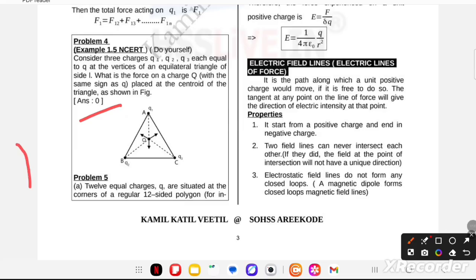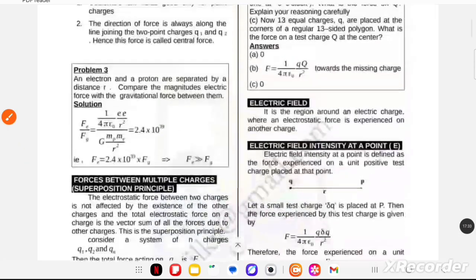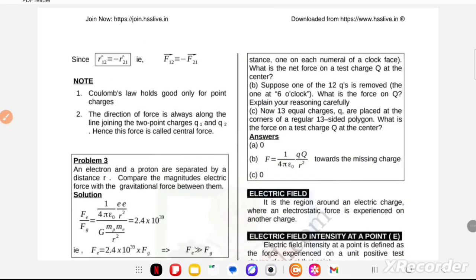12 equal charges q are situated at the corners of a regular 12-sided polygon, one at each numeral of a clock face. What is the net force on a test charge q at the center? Now question B, suppose one of the 12 q is removed, the one at 6 o'clock. What is the force on q? Explain your reasoning carefully. Now C, now 13 equal charges q are placed at the corners of a regular 13-sided polygon. What is the force on the test charge q at the center?